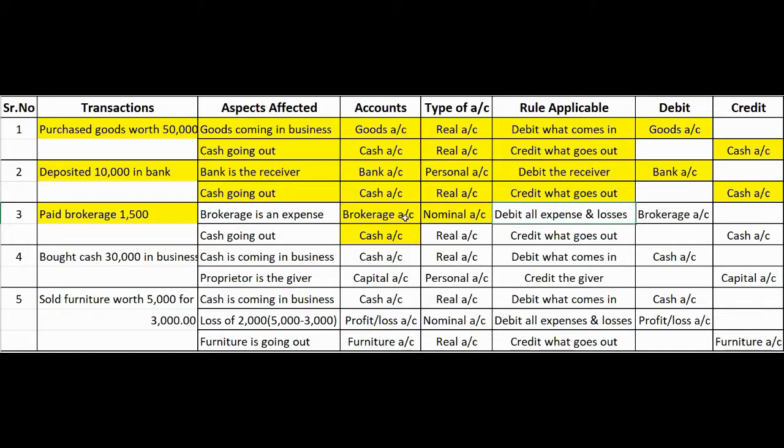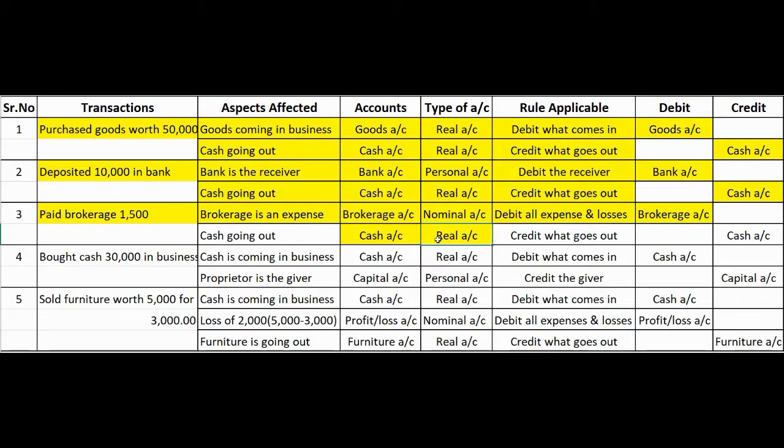Therefore, in this particular transaction, brokerage being an expense will be debited as per the rule of nominal account. So brokerage account will be debited in books of accounts. Similarly, cash is a real account as discussed earlier.